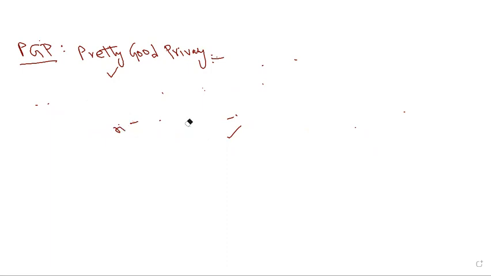First we will see authentication only. How does PGP provide authentication only? It is a very simple scenario. Whenever the sender wants to send an email message, through digital signature, authentication, integrity, and non-repudiation are provided by PGP. Now we will see how a digital signature is applied on a message.